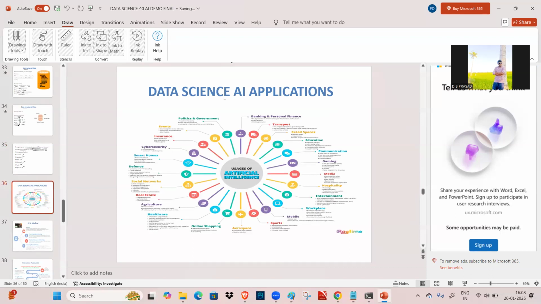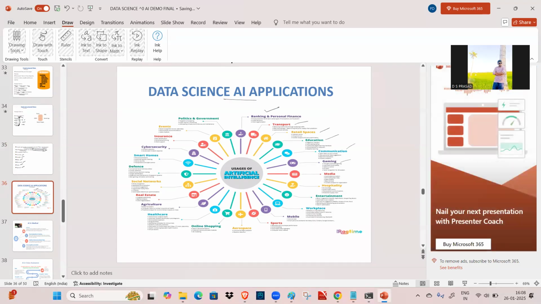And when it comes to the applications of data science, we are using it in banking and personal finance, transportation, retail spaces, the education sector, communication, gaming, media, hospitality, entertainment, workplace and mobile, sports, aerospace, online shopping, healthcare, agriculture, real estate, social networks, the defense sector, smart homes, cyber security, insurance, events, politics and governance. So everywhere we are going to use data science and AI.